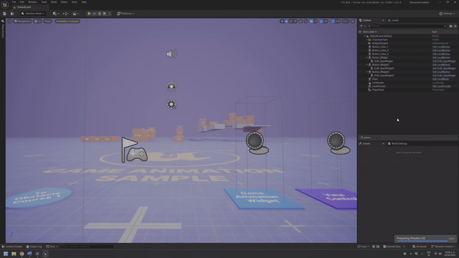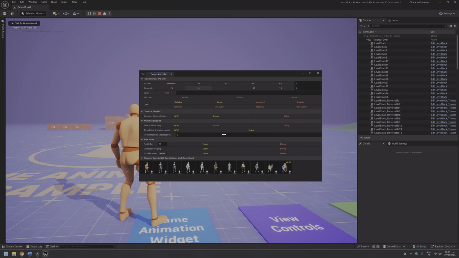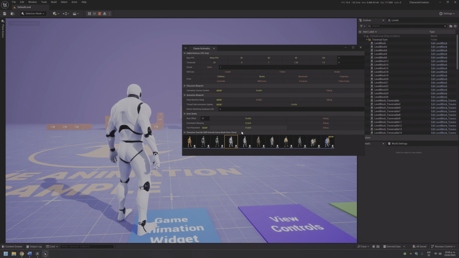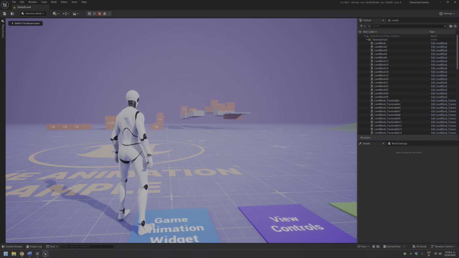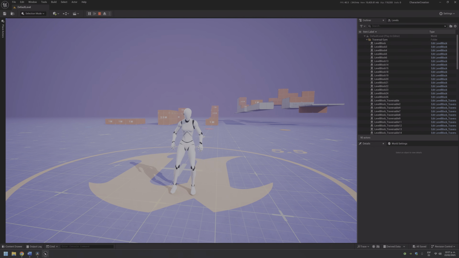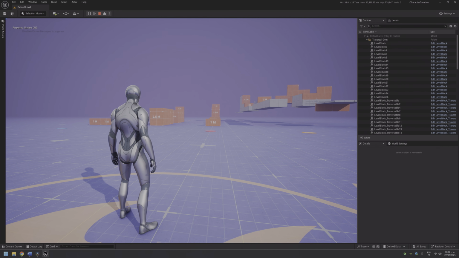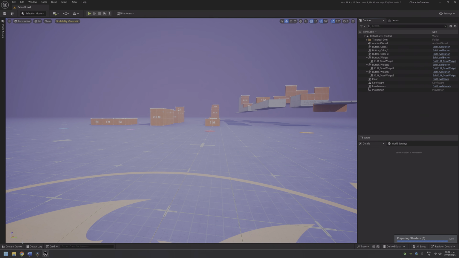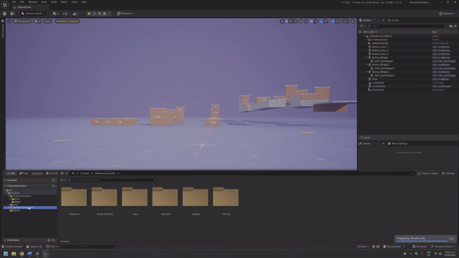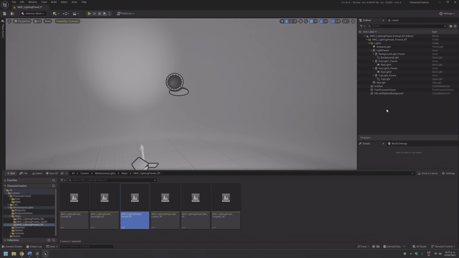Inside this project, I have already added the female mannequin as a retargeting option in Game Animation Sample, and I also include it in the selection widget. I am not sure if we will use it this way, but just in case, I wanted to test that everything was working properly. I also added MetaHuman Lights to the project and set everything up so you can use it directly in future lessons. See? No plugins, no ini files, everything is already set up.